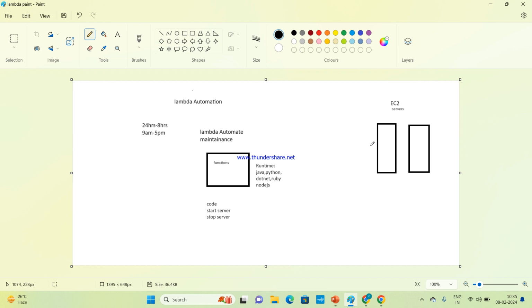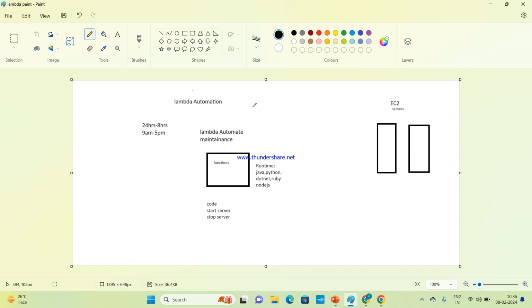Now, if an employee wants to start the server, manually at 9 a.m. he needs to start the server, then again at 5 p.m. he needs to stop the servers manually, right? Yes, ma'am. It is our human tendency, we forget. So instead of stopping at 5 p.m., he stopped at 7 p.m. So 2 hours of charges, right? The company gets 2 hours of charges. So to avoid this, we use the Lambda service.